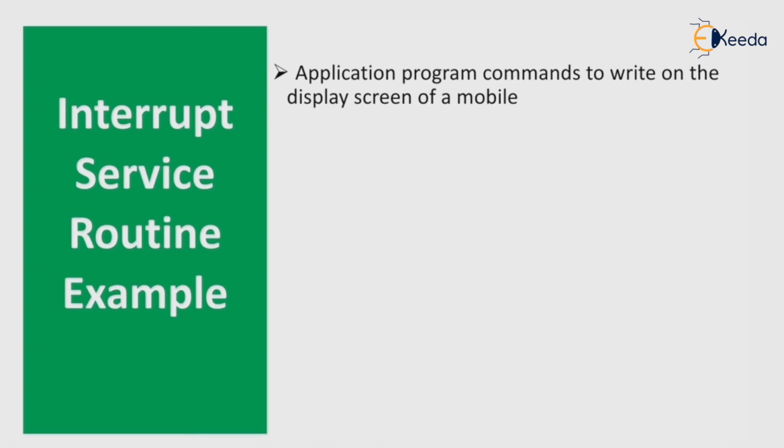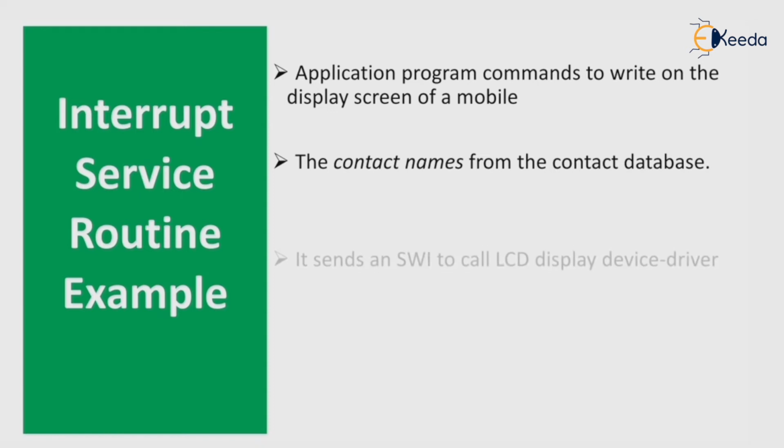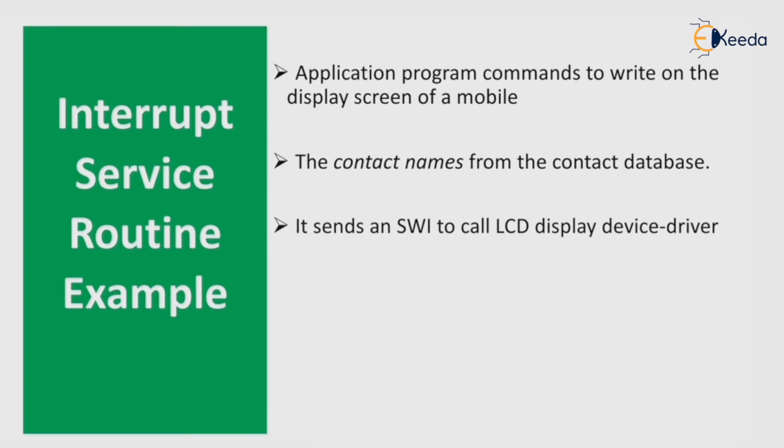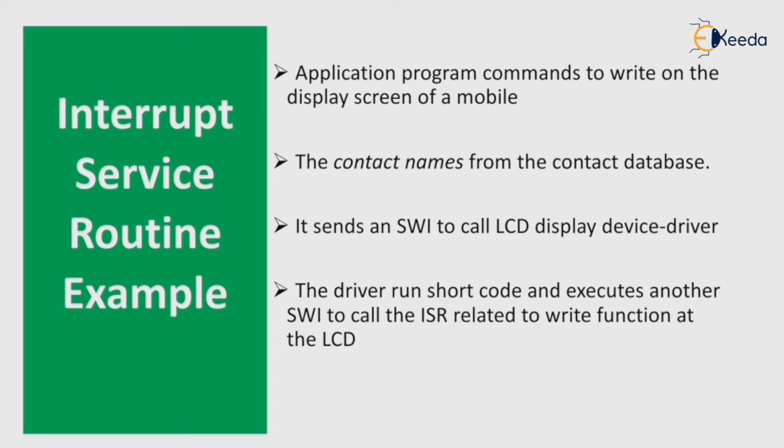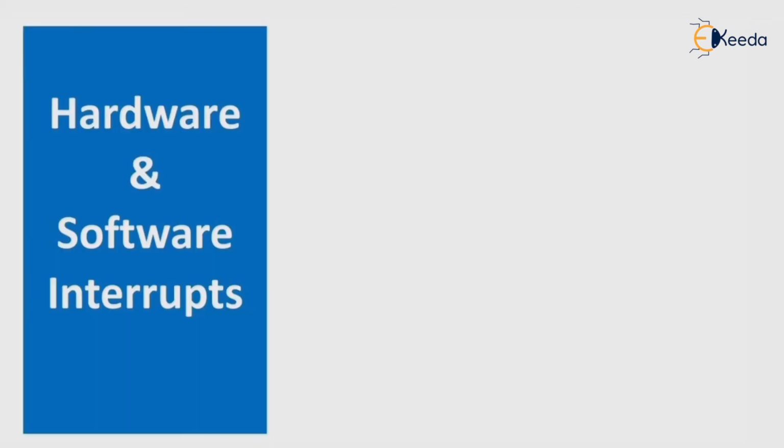Interrupt service routine example. The application program commands to write on the display screen of a mobile the contact name from a contact database. It sends an SWI, that is, a software instruction, to call the LCD display device driver. The driver runs short code and executes another SWI to call the ISR related to the write function at the LCD. In that way, it will work.